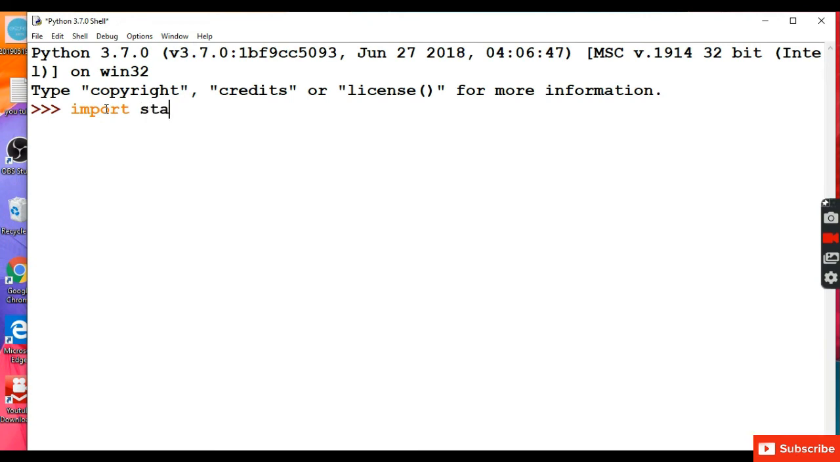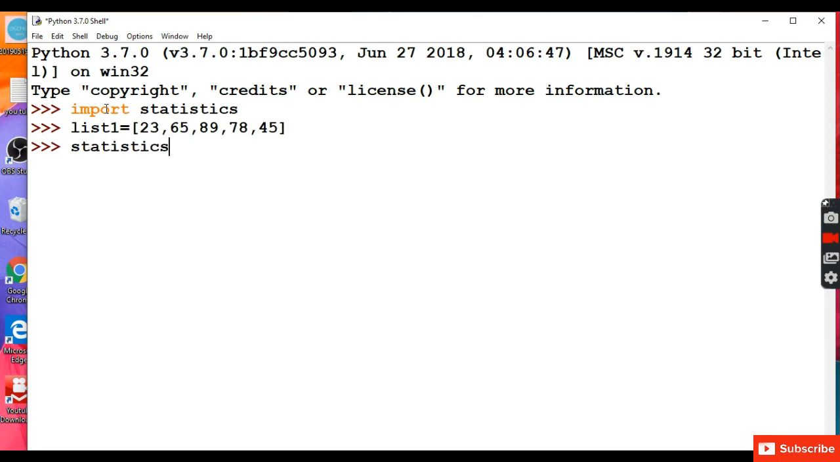Next is statistics module. The statistics module provides functions for calculating mathematical statistics of numeric data. To calculate the mean, the mean function is used, and to calculate the median, we use the median function. To calculate the mode, we use the mode function. So first we have to import the statistics module.